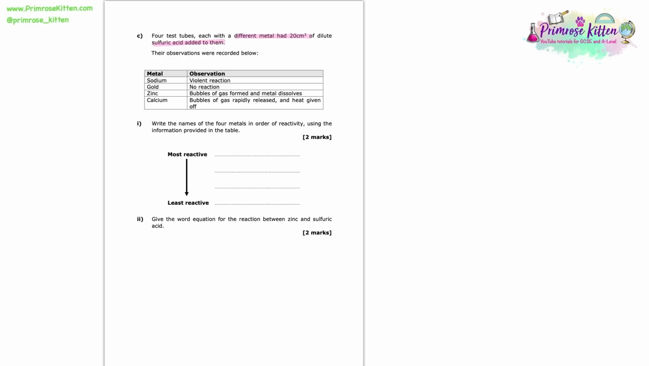So what I would start off doing here is going for the 2 extremes, the most reactive and the least reactive. Out of these, the most reactive is clearly going to be the sodium, which had a violent reaction, much more vigorous than any of the other reactions observed here. So for most reactive, I'm going to put sodium. Next up, I'm going to find the least reactive. Looking at these observations, the least reactive is surely the gold, which has no reaction. So gold, no reaction, is going to be the least reactive.